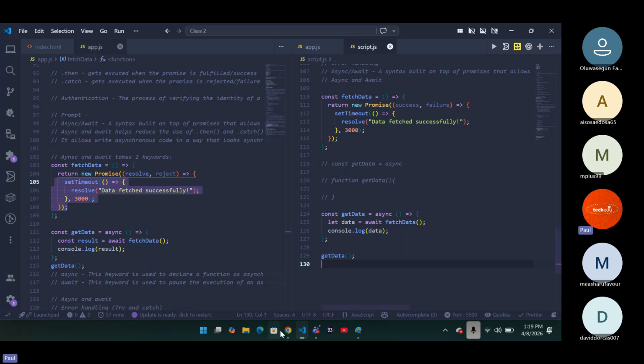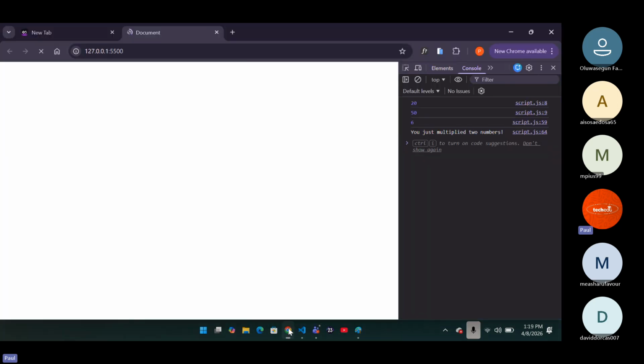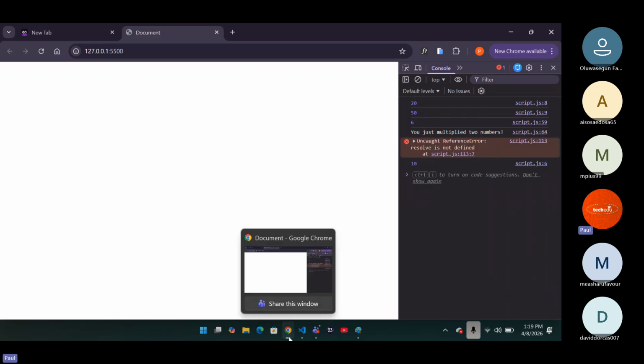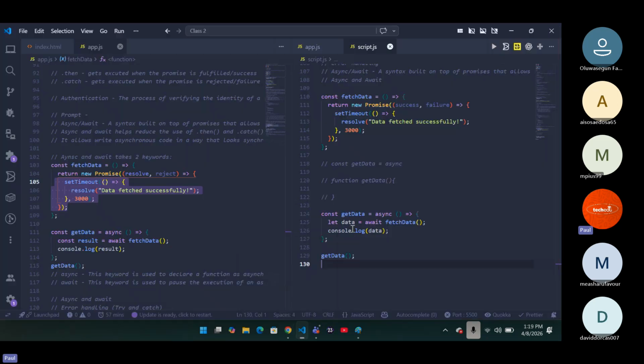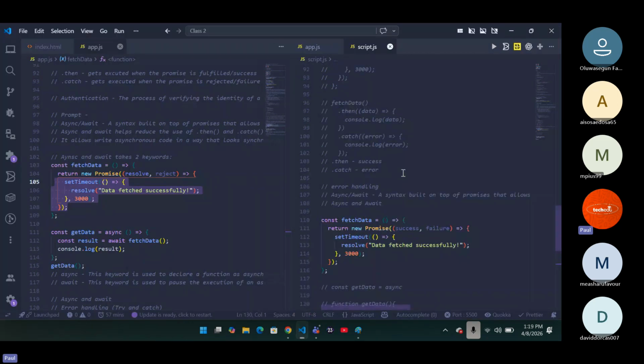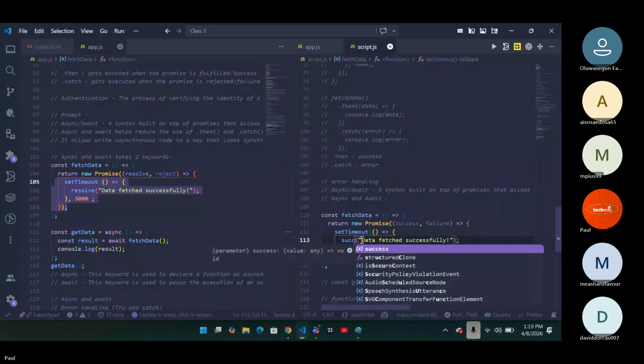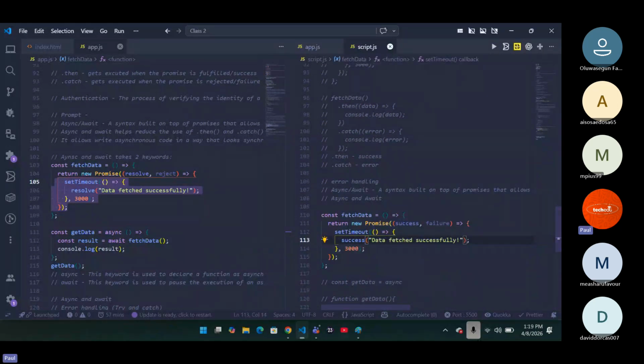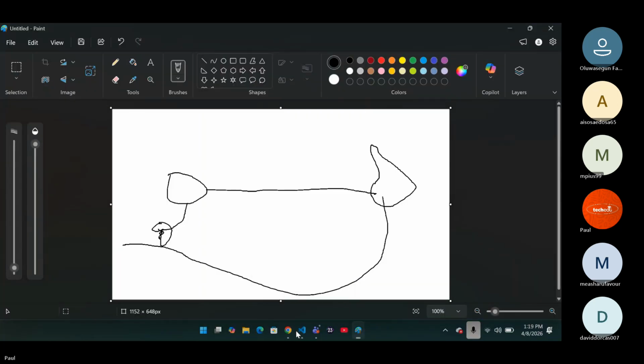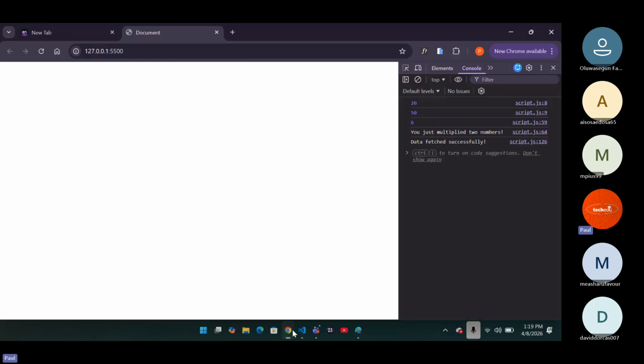What's this? But if you check it out, just so you can check it out, you can see that you have "resolve is not defined." Oh, okay. So this is it. It's supposed to be success. Okay. So "data fetch successfully."